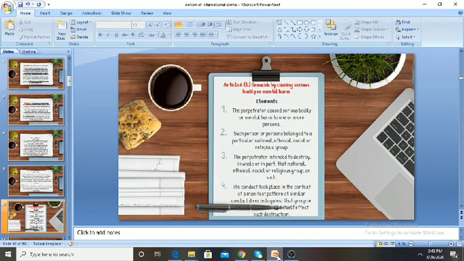6B tells you about genocide by causing serious bodily or mental harm. There are various elements with regard to this. The perpetrator caused serious bodily or mental harm to one or more persons. Such person or persons belong to a particular national, ethnical, racial or religious group. The perpetrator intended to destroy in whole or in part that national, ethnical, racial, or religious group as such, and the conduct took place in the context of a manifest pattern of similar conduct directed against that group, or was conduct that could itself effect such destruction. So these are the various elements of the notion of genocide.